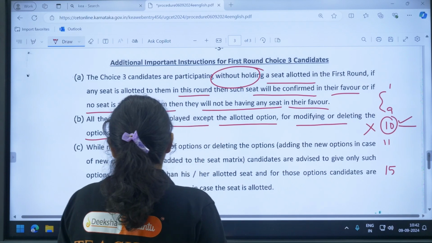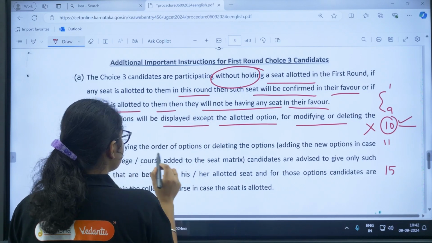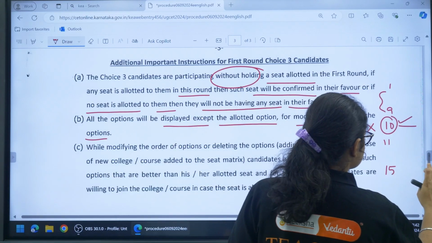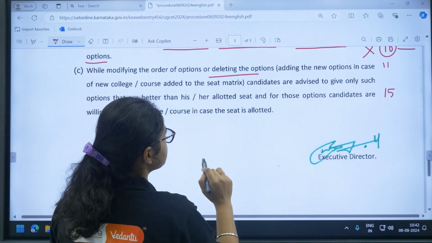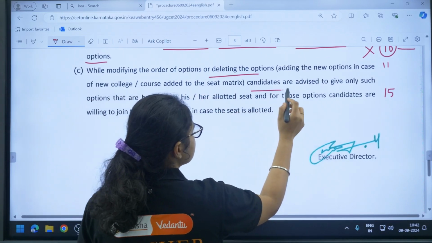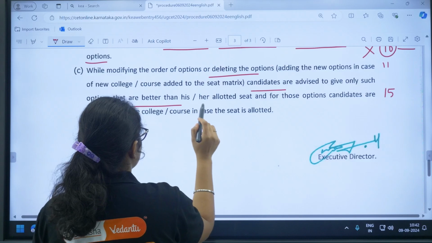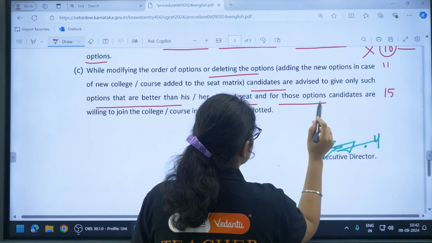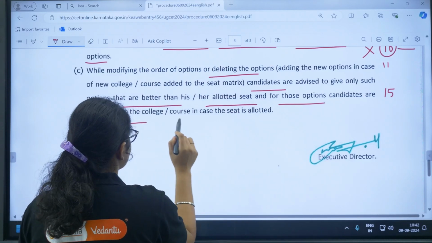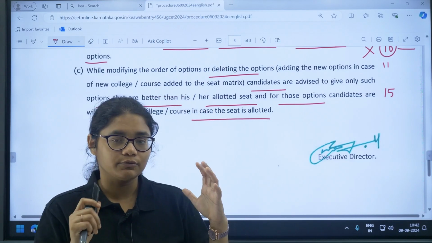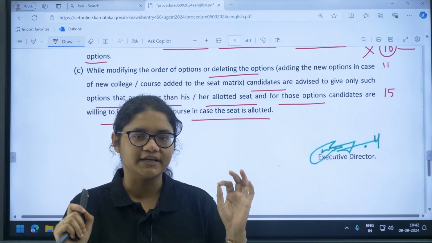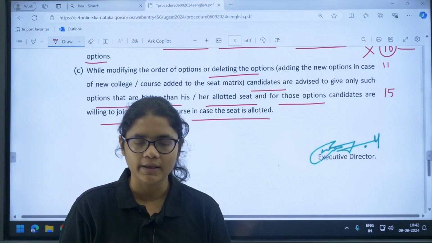Next, while modifying the order of options or deleting the options, candidates are advised to give only such options that are better than his or her allotted seat, which candidates are willing to join in case the seat is allotted. So make sure you give only those options where you are genuinely interested to join.